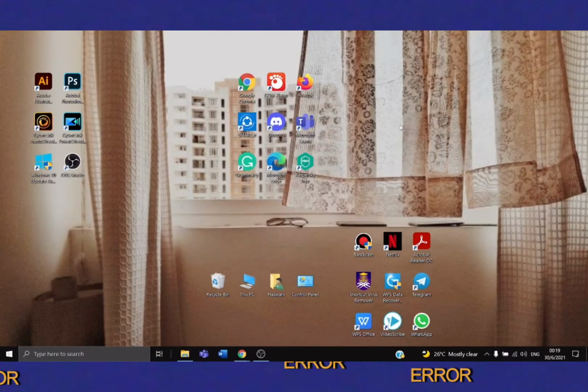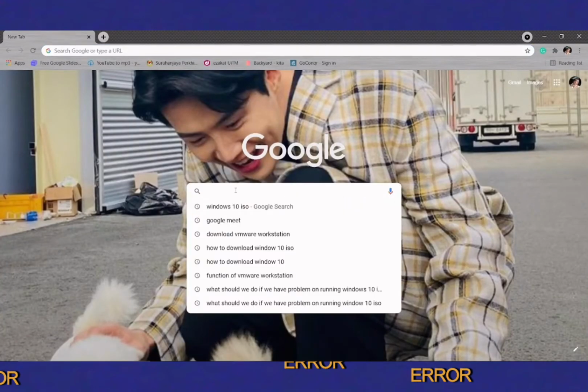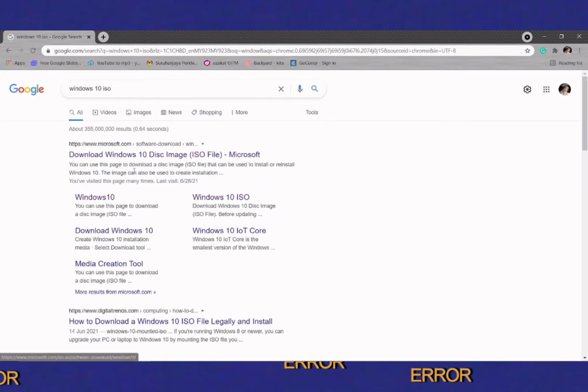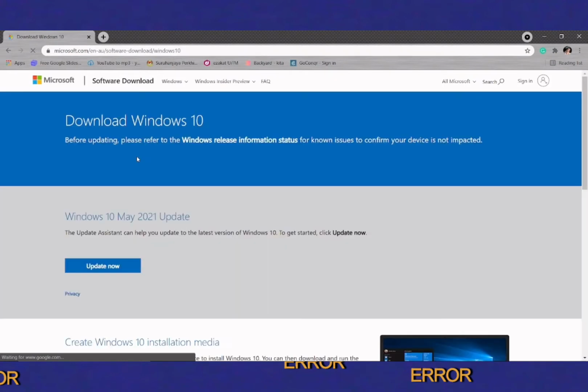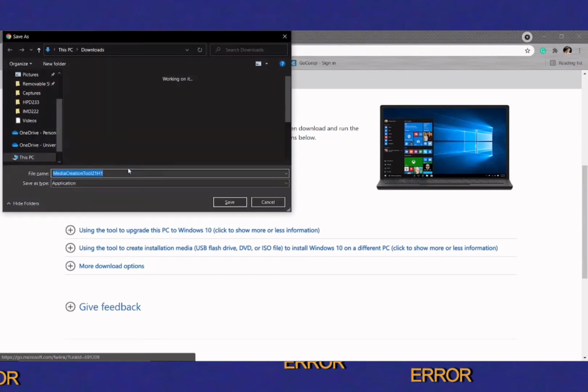Okay, right now I'm going to explain to you part 1, preparation of installation. The first step is you need to go to Google and then search Windows 10 ISO. And you need to click the right option. Then you need to scroll a little bit until you see Download tool now. And then you click Download tool now.